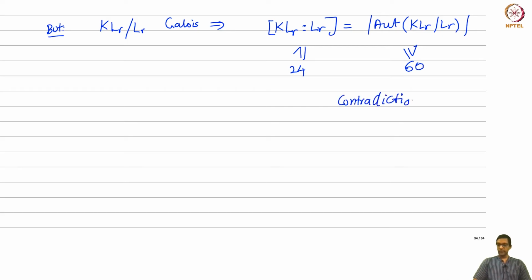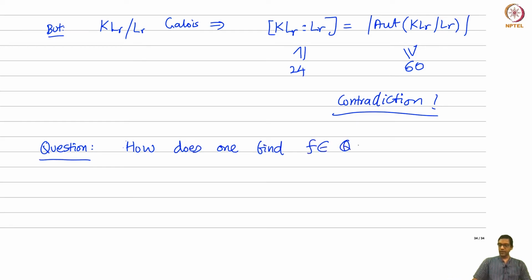So we have managed to show that you cannot hope to express a root of such a polynomial by means of radicals, but this still leaves open the following final question, which we'll answer, which is how does one find a polynomial whose Galois group is either S5 or A5, right? How does one find a polynomial f in Q[x] such that its splitting field has Galois group over Q which is either S5 or A5, right? How do you find it?